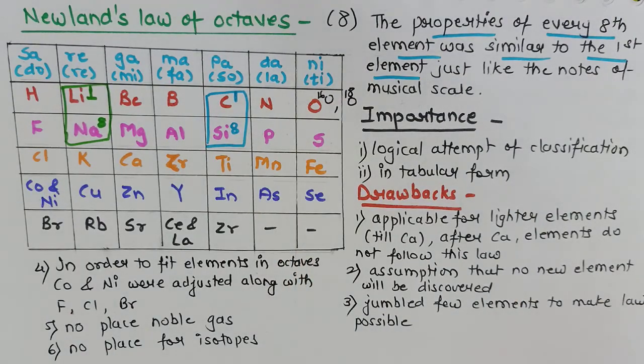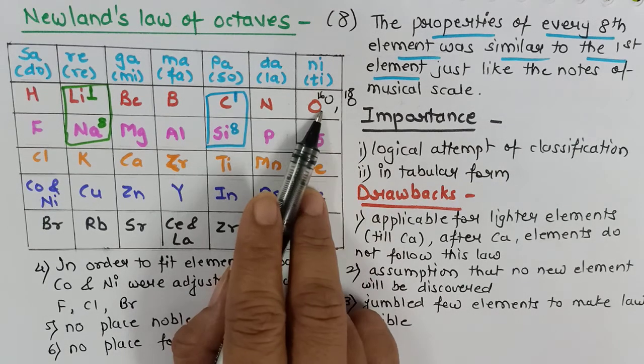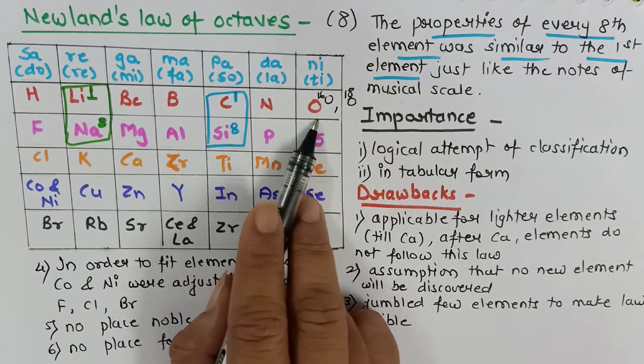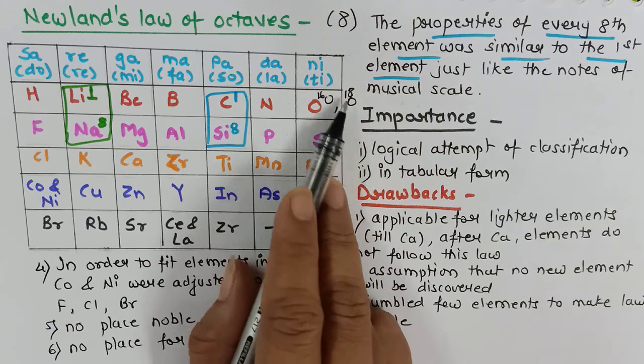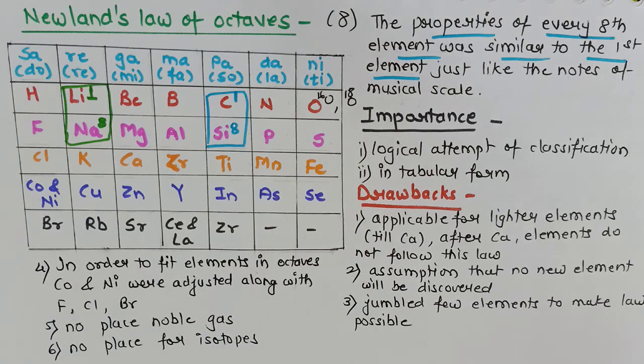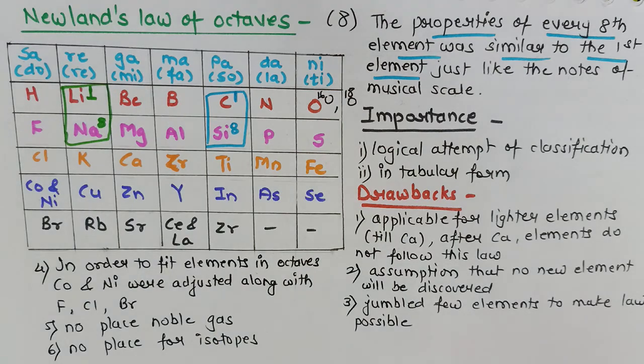Now these two isotopes have different atomic mass. If one oxygen is given place in this slot, the oxygen with atomic mass 18 has to be given place in some other slot, which is not possible in this arrangement. Therefore isotopes were ignored in this table. Therefore this law failed.